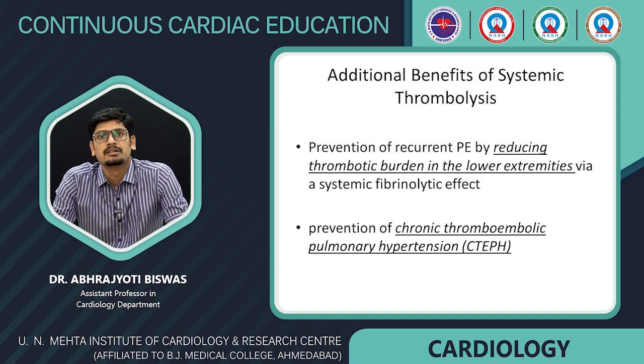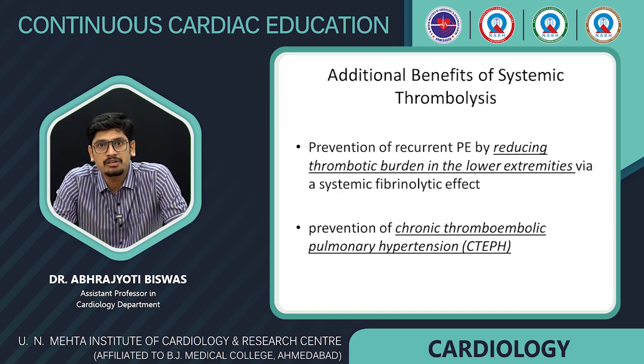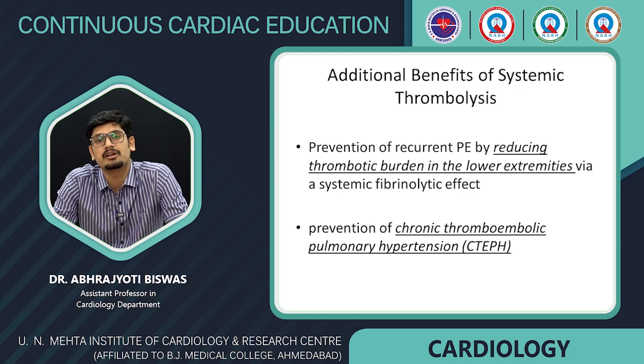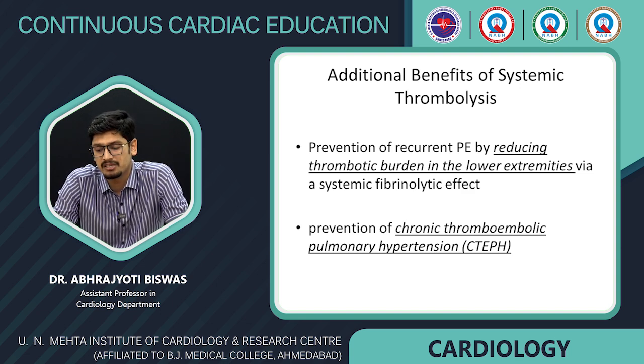There are a few additional benefits of systemic thrombolysis. One is prevention of recurrent pulmonary embolism by reducing the thrombus burden in the lower extremities via a systemic fibrinolytic effect. And this ultimately also improves chronic thromboembolic pulmonary hypertension or CTEPH.